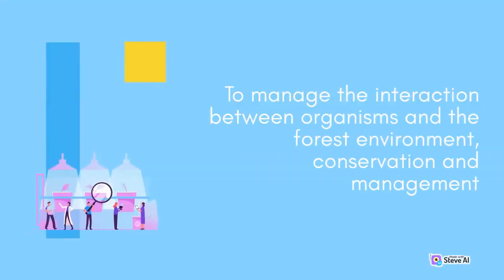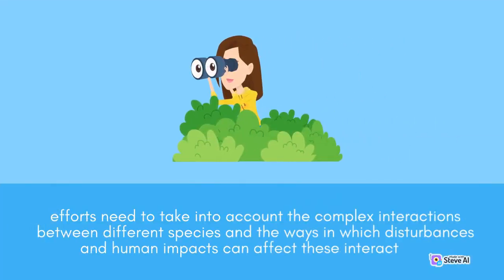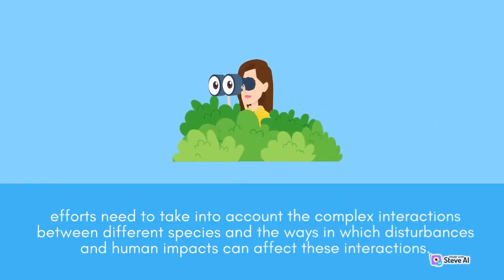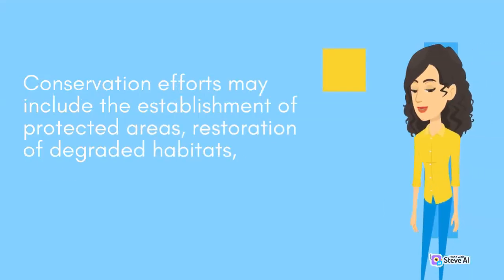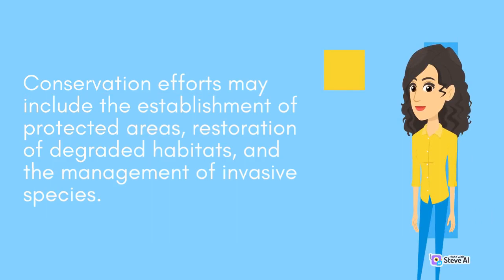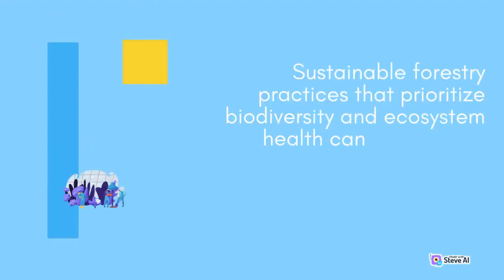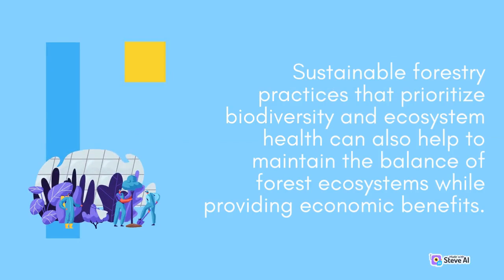To manage the interaction between organisms and the forest environment, conservation and management efforts need to take into account the complex interactions between different species and the ways in which disturbances and human impacts can affect these interactions. Conservation efforts may include the establishment of protected areas, restoration of degraded habitats, and the management of invasive species. Sustainable forestry practices that prioritize biodiversity and ecosystem health can also help to maintain the balance of forest ecosystems while providing economic benefits.